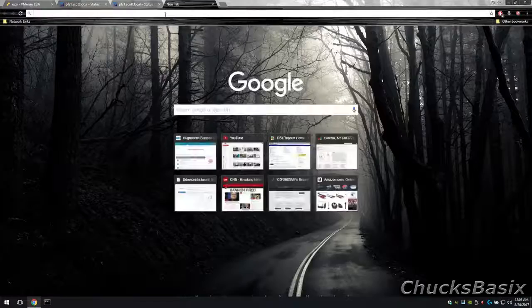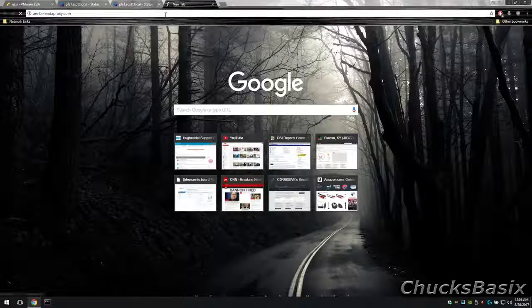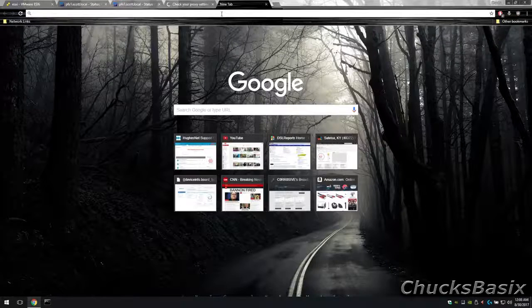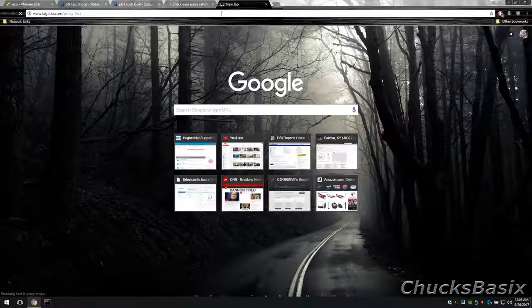Once you have set up SQUID, go visit a proxy checking website such as IamBehindProxy.com. You should see the host name that SQUID reports. If not, make sure that you have either enabled transparent proxy, have set proxy auto discovery, or gone to your browser settings and put the proxy IP and port in.